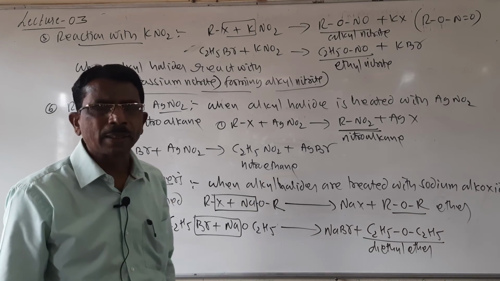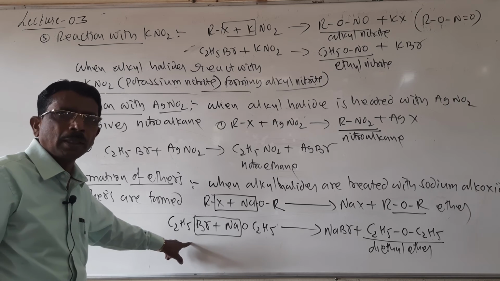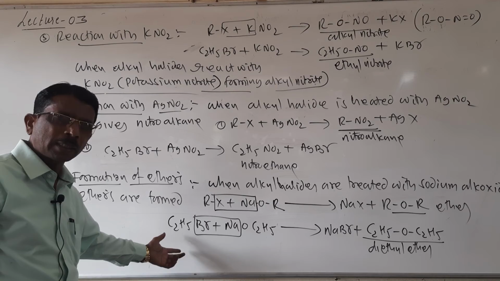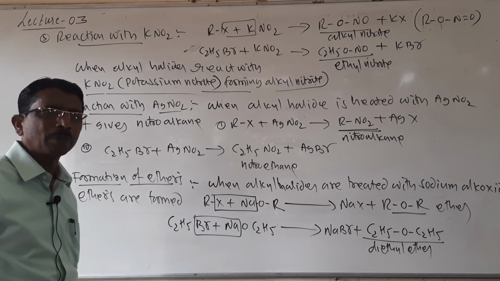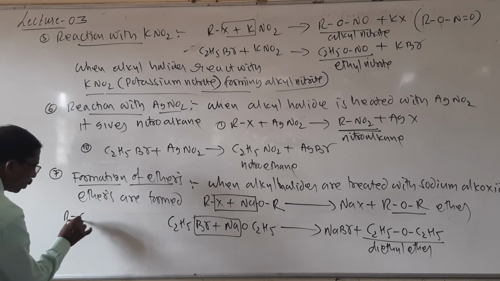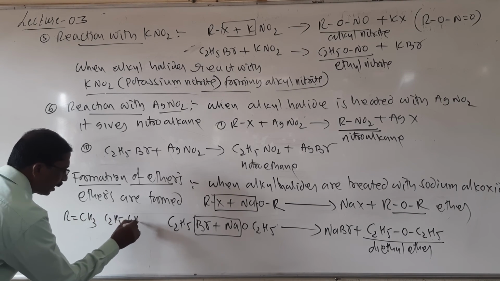Write the statement in a single line, but write the reactions accurately. It is a general reaction, and this is an example. In the examination, if they ask for the general reaction you may write the general one, or if they ask for an example, you may write any example. Here R you may write as CH3, C2H5, C3H7, etc.